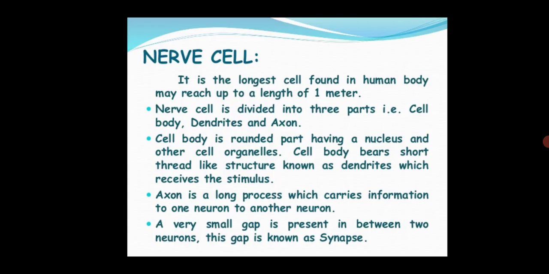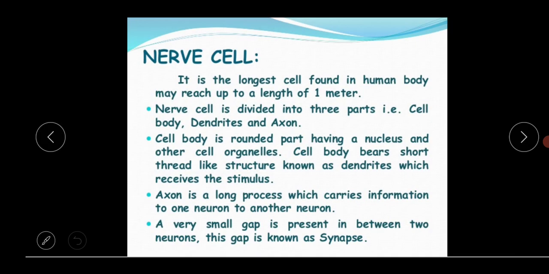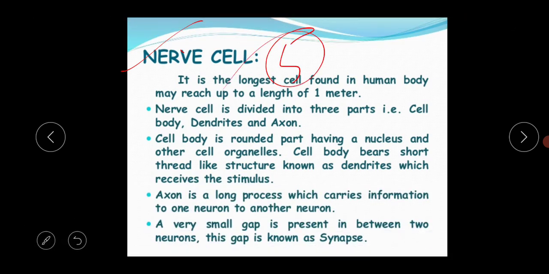So the first slide contains the nerve cell. Before starting today's topic, you must know one thing: this nerve cell, or neuron, is the structural and functional unit of the nervous system. I am repeating again, this neuron or nerve cell is the structural and functional unit of the nervous system. This is a very important topic for your exam. A 5 marks question may come from your nerve cell portion.